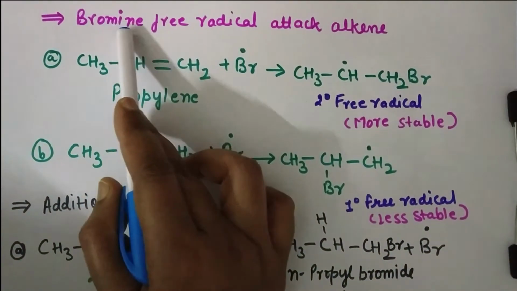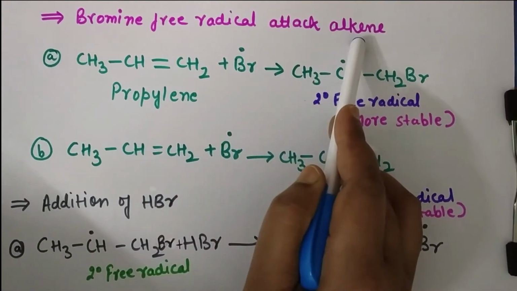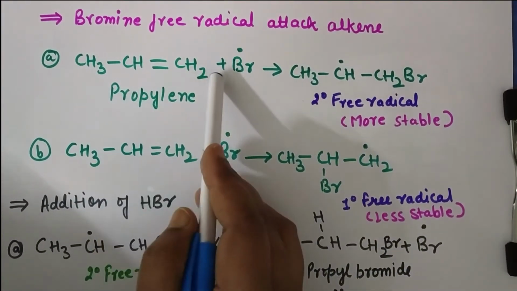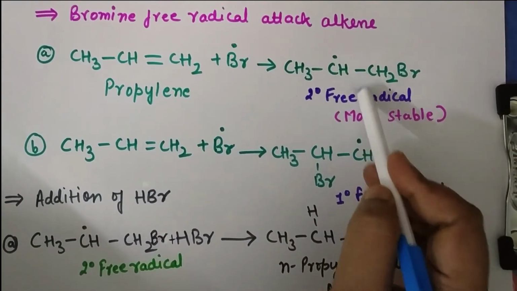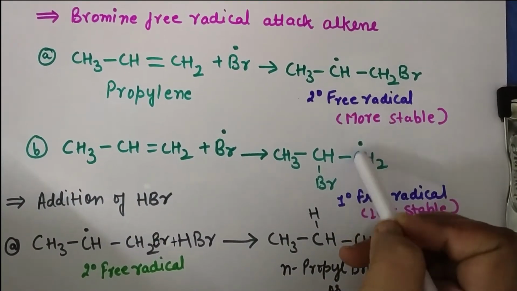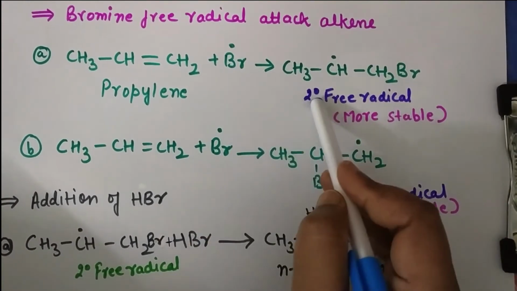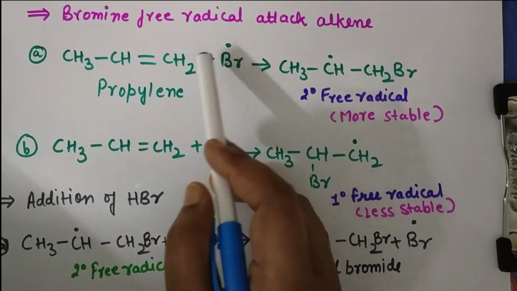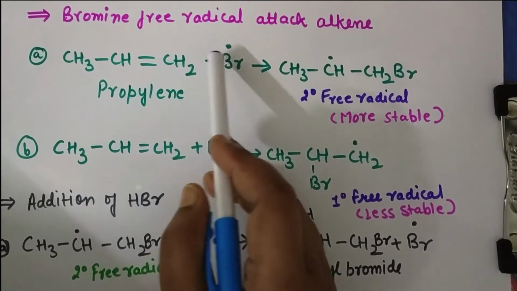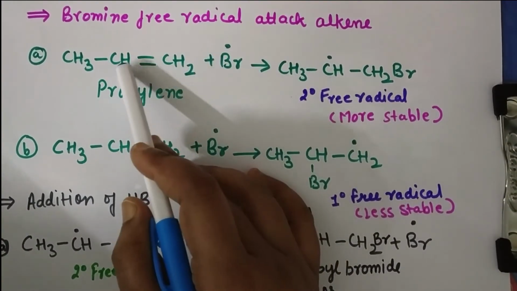In the next step, when bromine free radical attacks the alkene, so here you can see when bromine free radical attacks the propylene, there is a possibility of formation of two types of free radical. In the first case, the secondary free radical will be generated as bromine will attach on the first carbon and the free radical will be transferred to the second carbon.